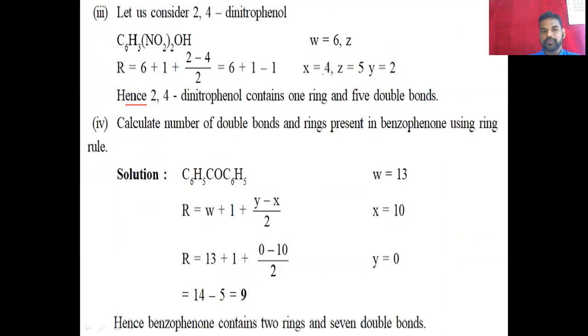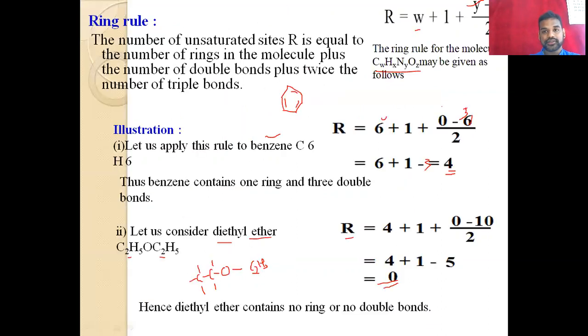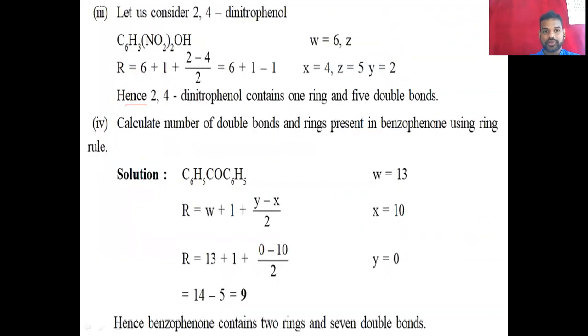X is the number of hydrogen atoms: here 3 hydrogens and here 1 hydrogen, so 4. W is 6, the number of carbons, only 6. And then Y is 2, that means the number of nitrogens. Here nitrogen is 1, but we have 2 NO2 groups, so nitrogen is 2.